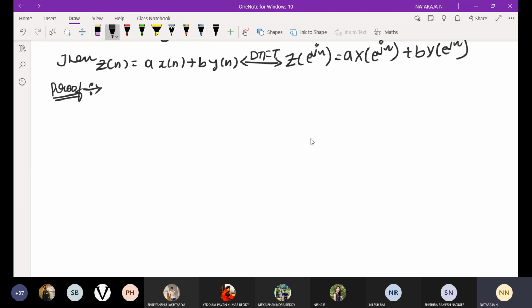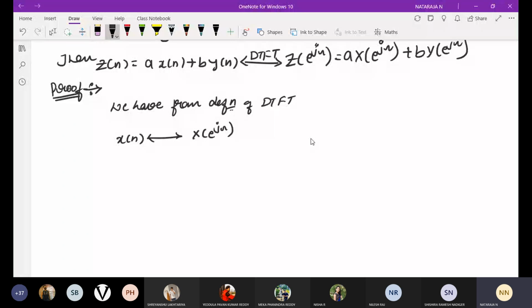Okay, take first, follow the same procedure. From the definition of DTFT, x of n is the pair of X of e power j omega, that is X of e power j omega is equal to summation n is equal to minus infinity to infinity x of n e power minus j omega n.